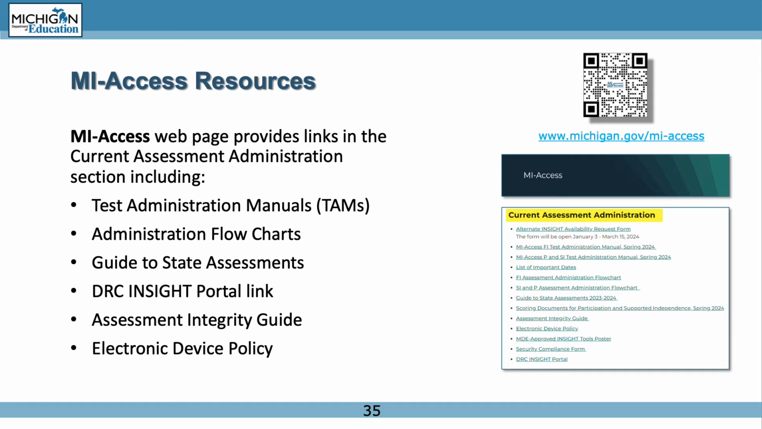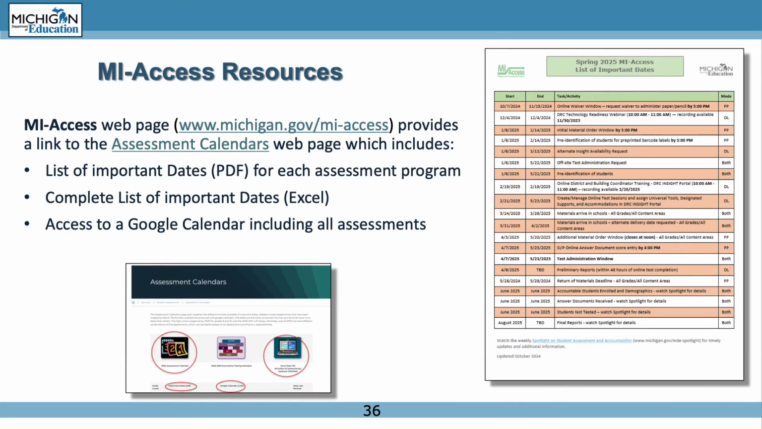The My Access webpage also provides links in the Current Assessment Administration section, which includes the Test Administration Manual, Assessment Flowcharts, the Guide to State Assessments, the link to the DRC Insight Portal, Assessment Integrity Guide, and the Electronic Device Policy. The My Access webpage also provides a link to the Assessment Calendars webpage, where you will find lists of important dates in PDF format, lists of assessment program dates in Excel format.